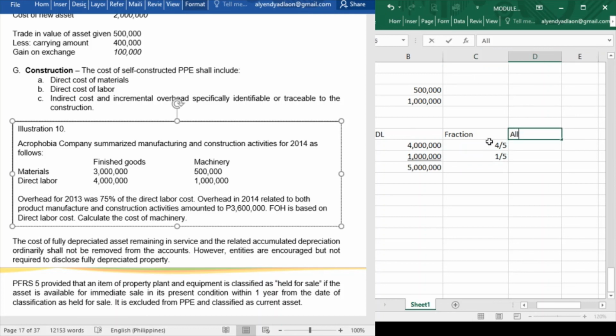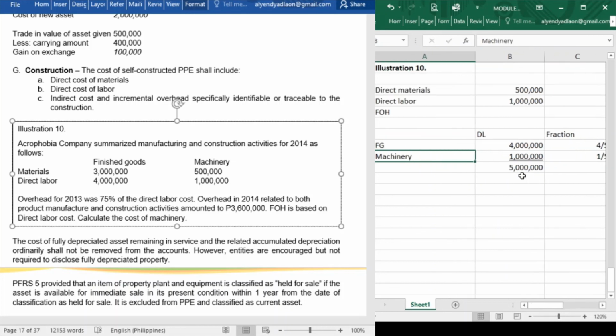Now, to allocate the factory overhead, we have a total of 3,600,000, multiplied by 4/5 and 3,600,000 multiplied by 1/5. Okay, that is 2,880,000 and 720,000. Now let us add 2,880,000 plus 720,000, we get 3,600,000. Now, the one that is allocated to the machinery is 720,000.